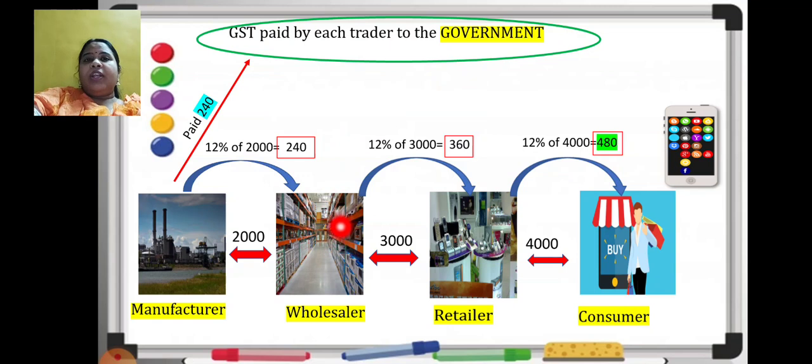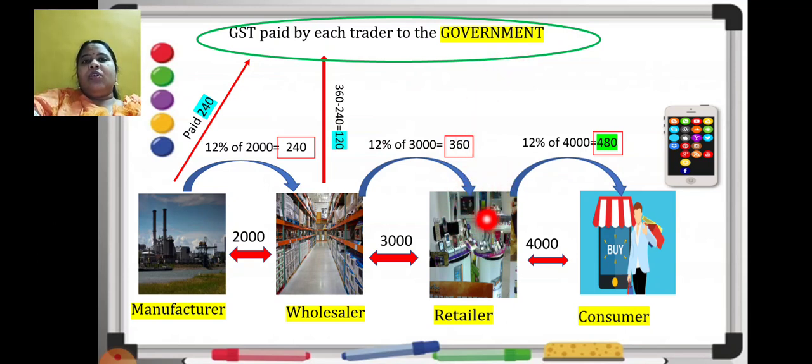So from his pocket nothing is going. He is actually paying how much to the government? He has collected 360 rupees, yes, from the retailer, and he has paid 240 to the manufacturer. So what he will do? He will subtract that. 360 minus 240, that is 120. Yes, that 120 he is paying to the government as GST.